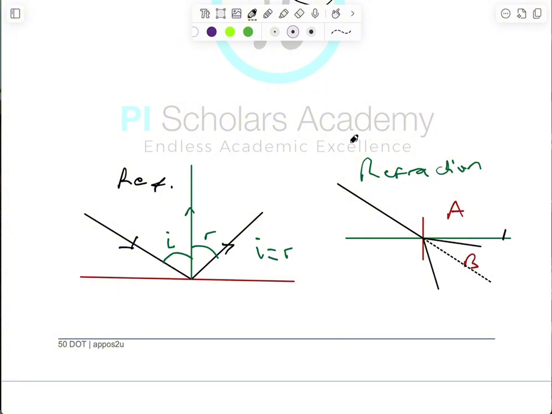So if it is from denser to less dense, let me just change that real quick, please. So if I'm moving from denser to less dense, this is what happens. But if I'm moving from a less dense to denser, this is what happens in that medium. A less dense to denser, and then a denser to what? To less dense. This is what happens. And that's basically what refraction is about.